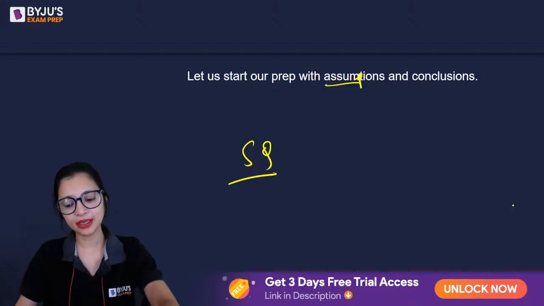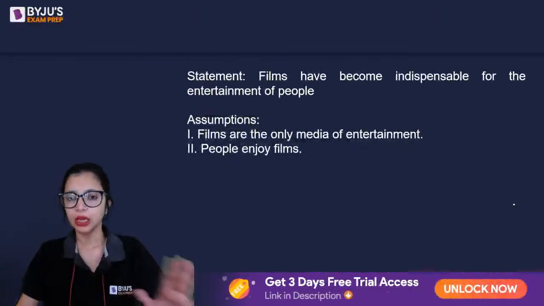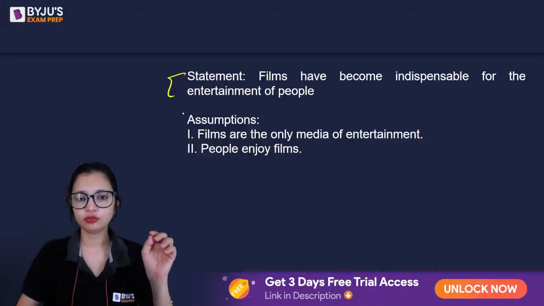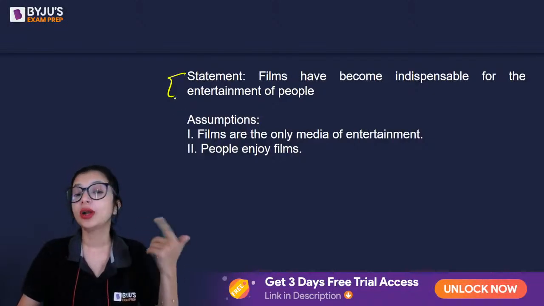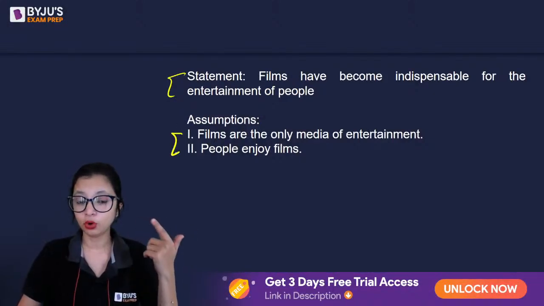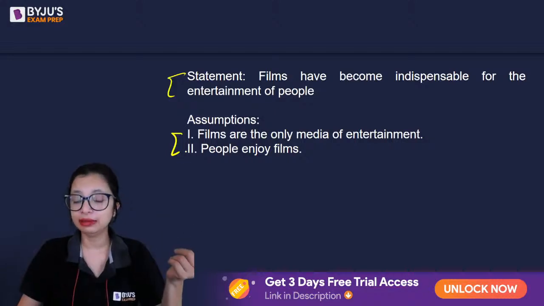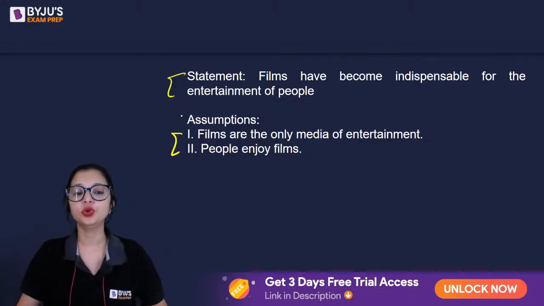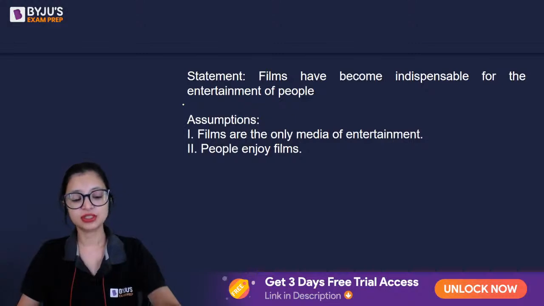Okay, so let's begin with the very first question today. Now, this is a statement. You have to find out behind the statement what assumption could be there. It could be both, or it could be anyone, or it could be neither of it as well. What, according to you, are the correct assumptions here? Give this a try. Good luck.